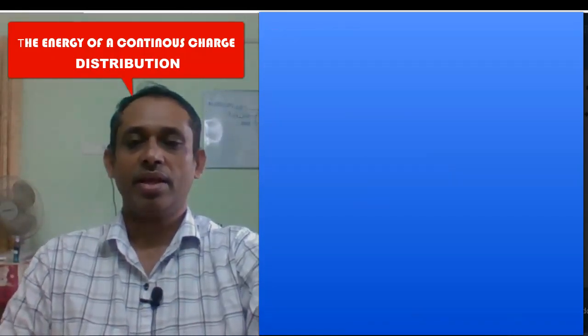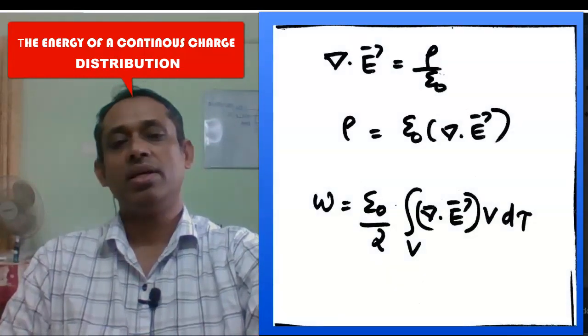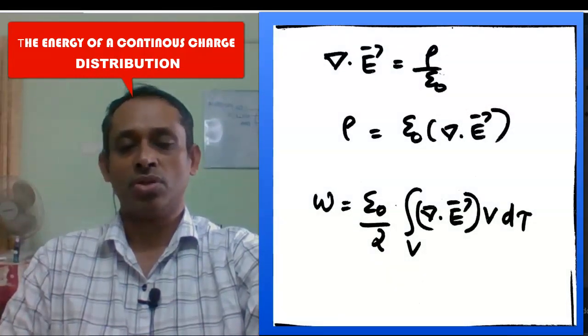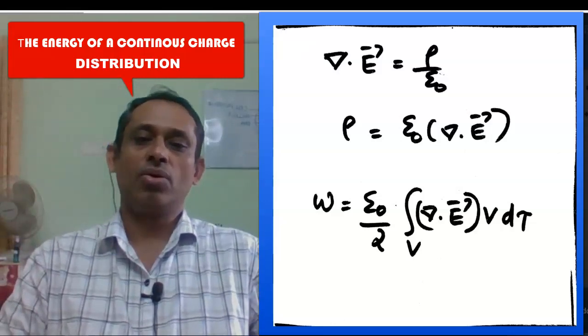Now we know del dot E equal to rho over epsilon 0. This is Gauss's law.